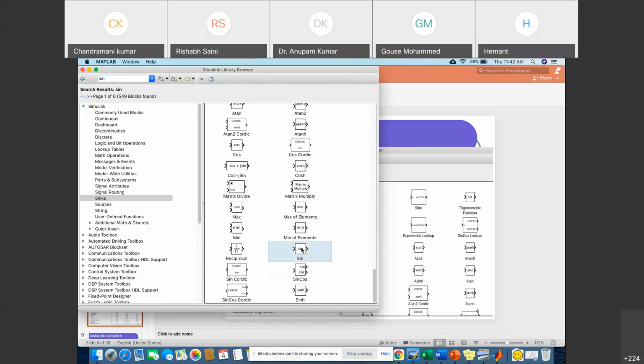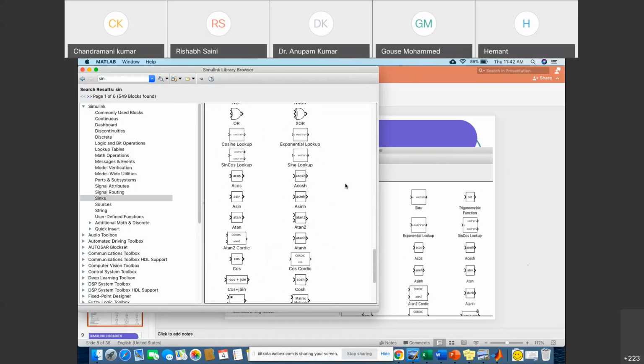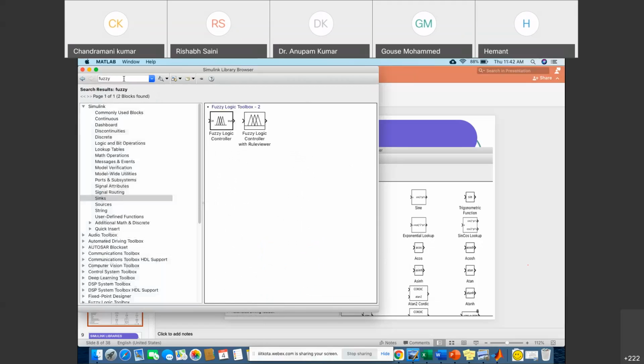You can see the sine block is available here, right? Similarly, suppose you are interested in the fuzzy toolbox, simply search fuzzy. You will get the fuzzy related things, right? If you're interested in some constant, you can simply search constant and you will get the constant.